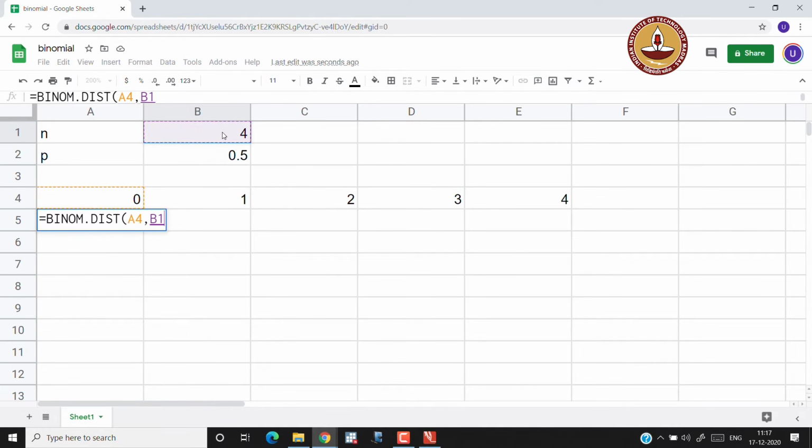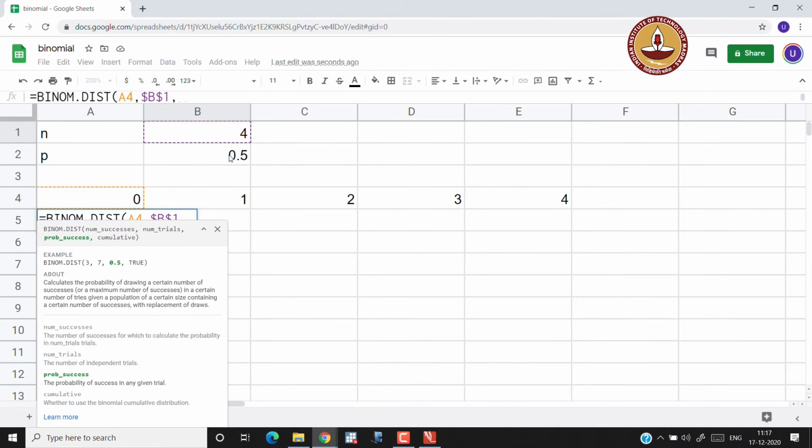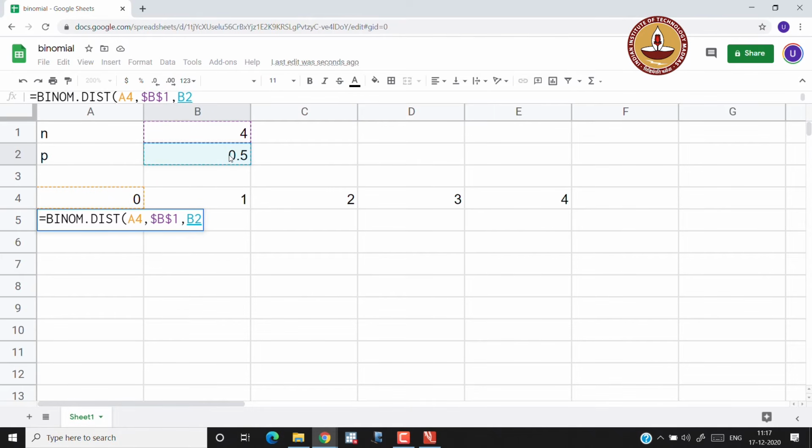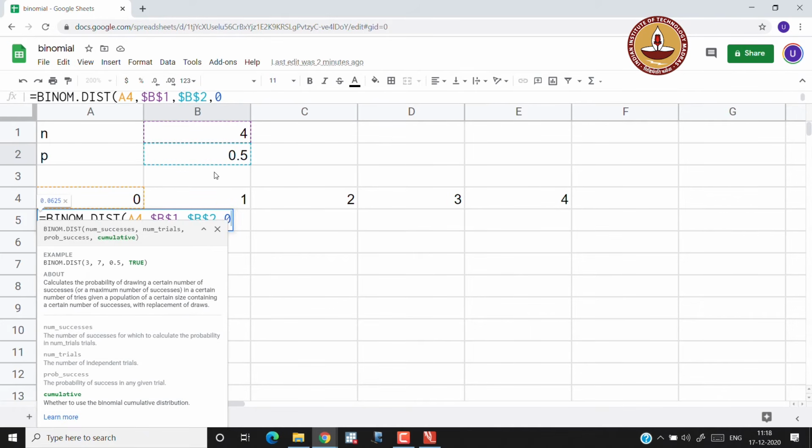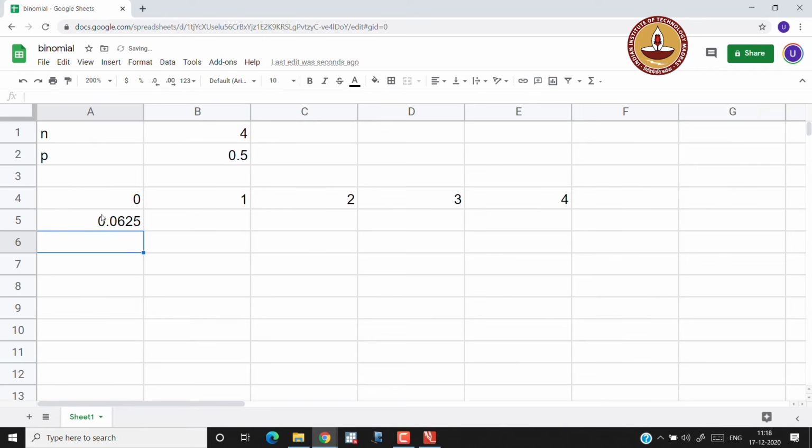Once I do that, I am going to freeze this because that is going to be there for everything. The third thing is the probability of success, which I am again going to freeze. The final thing is that I am not interested in cumulative, I am interested in just the probability mass function. I do that and you can see that this is 0.0625, and I extend it to all the values.